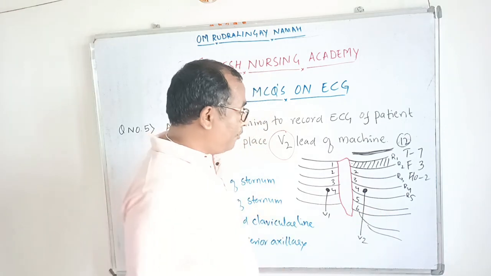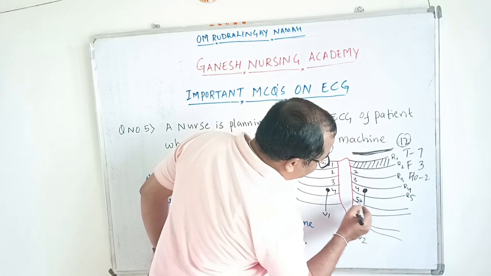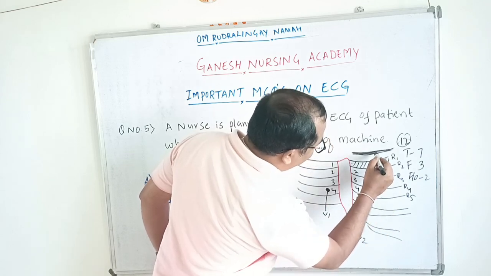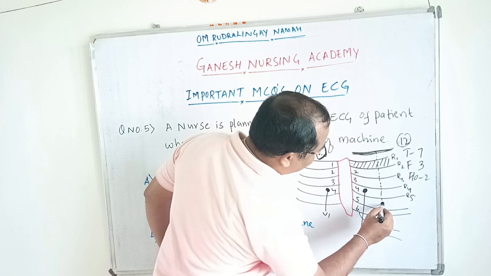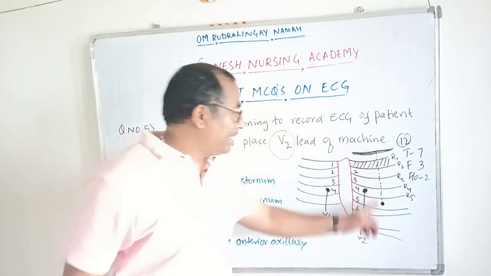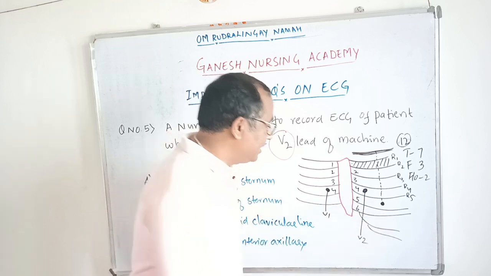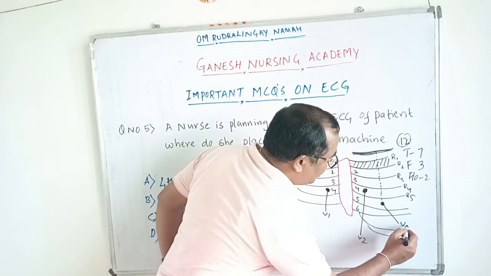First we will place V4. V4 we will place in the fifth intercostal space. This is the fifth intercostal space, and this is the clavicle, the midpoint of the clavicle. An imaginary line is drawn. So the midpoint of the clavicle, the mid clavicular line, fifth intercostal space. There we are going to place the V4.